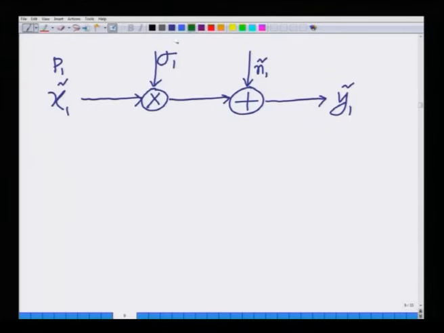This is the gain sigma 1, and this is the noise. All right.